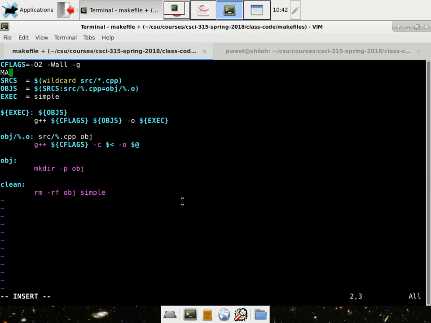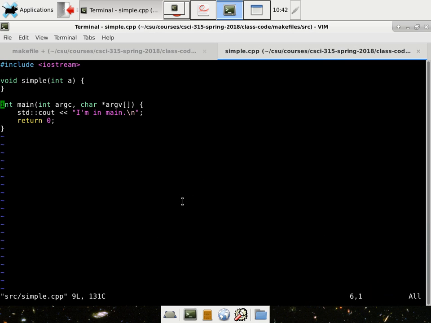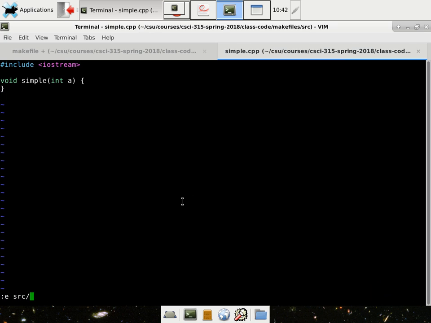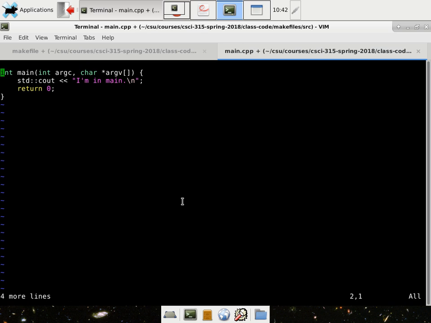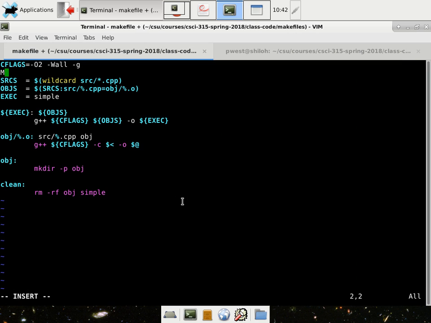All right, so we'll do, well, first let's create main. src/simple.cpp, we're going to delete that, and then we'll create main.cpp. Include iostream. All right.